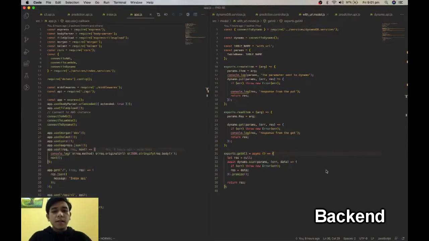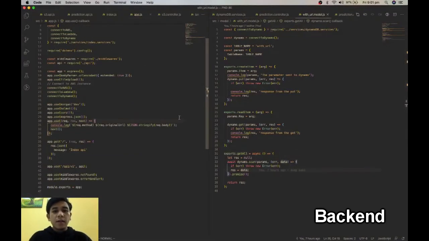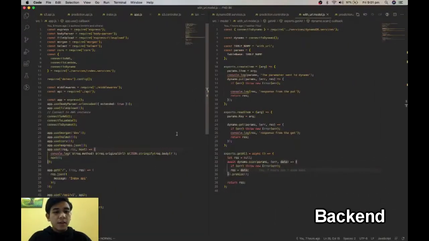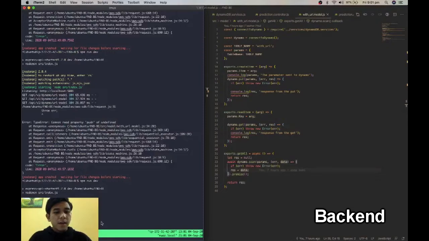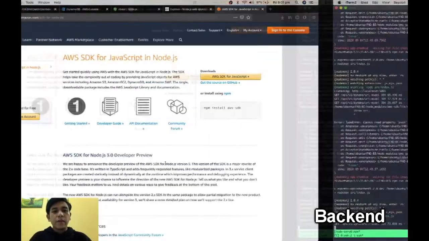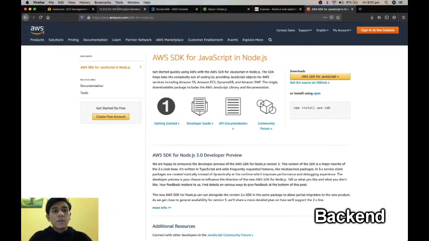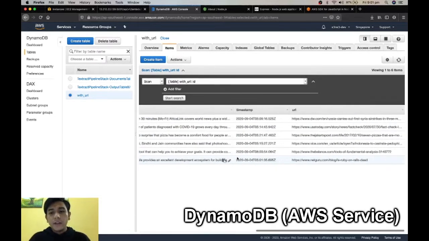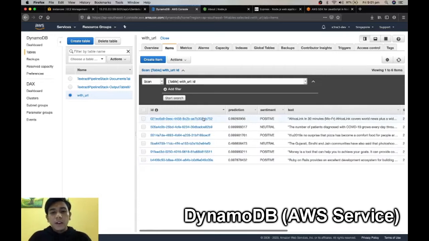So as you can see here, the code you're seeing right now is actually running on the server, and it's currently being accessed by the client. This code has a lot of responsibility. One of the most important responsibilities is connecting to the DynamoDB database. This is all the entries that we currently have, and this is all handled by the backend.